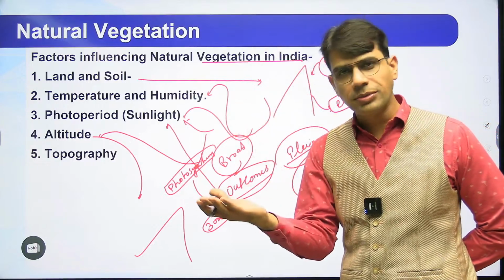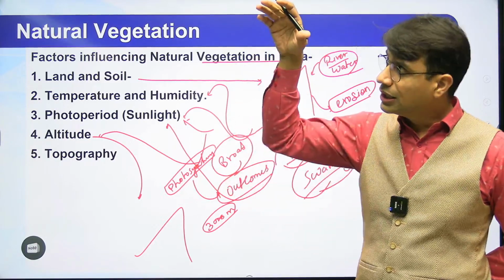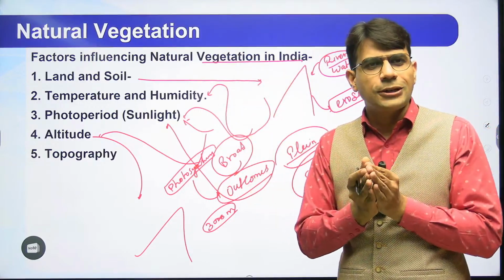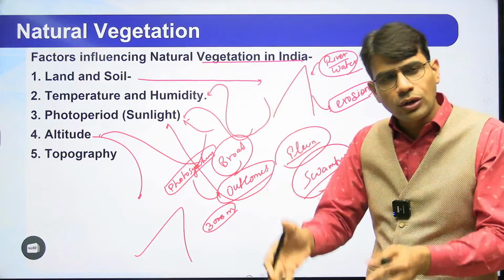If broad leaves were there, then automatically the snow falling from the sky would settle over the vegetation. That's why the leaves are needle-shaped, so that when there is snowfall, the snow can slide down and fall to the ground.